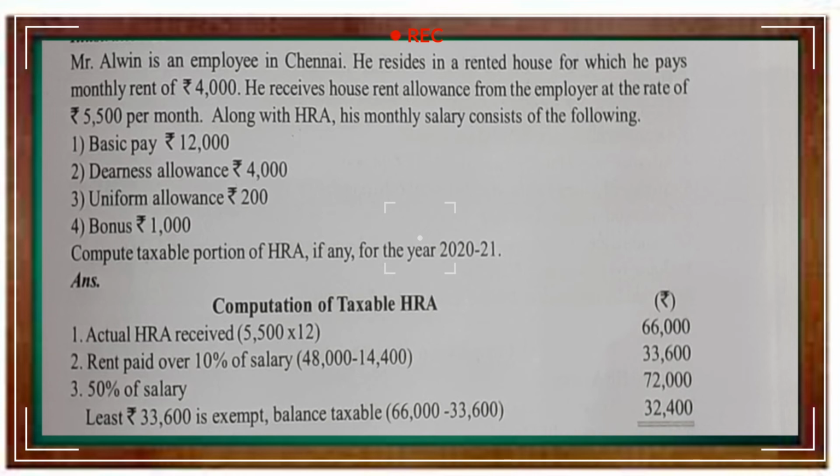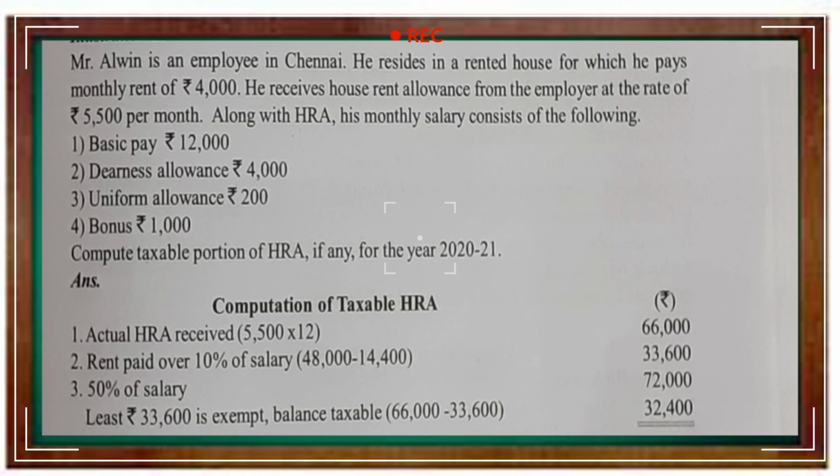And when we take salary, we have to exclude bonus and all types of allowance. So we don't have to take the uniform allowance and bonus. So salary means only basic pay in this question. So 12,000 into 12, that is rupees 1,44,000. 50% of 1,44,000 is 72,000. So second step, 50% of salary, that is 72,000.